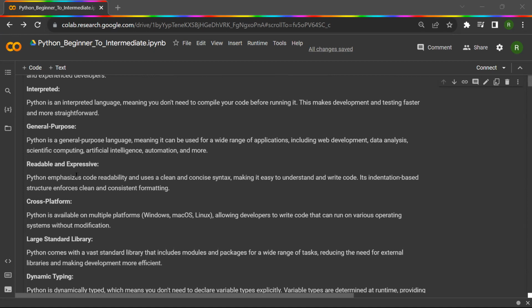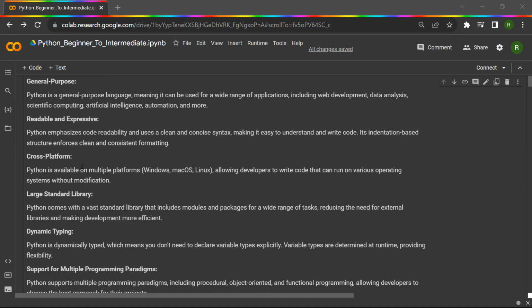Python is readable and expressive, meaning that it emphasizes code readability and uses a clean and concise syntax, making it easy to understand and write the code. Here, its indentation-based structure enforces clean and consistent formatting. Okay. Now, Python is cross-platform as well. Meaning what? It is available on multiple platforms, say Windows, macOS, Linux, and many more. It allows developers to write code that can run on various operating systems without any modifications.